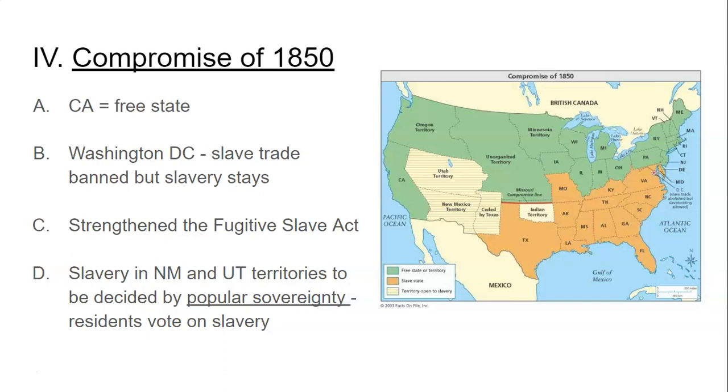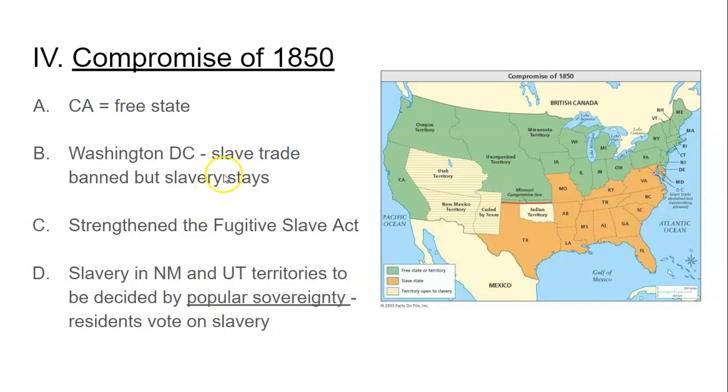Number two, Washington, D.C.: slavery can stay, but slave auctions, or the slave trade in the streets, has to stop. And that's largely because a lot of people knew that as the country's capital, you're going to have a lot of visitors from foreign countries, and a lot of these other countries have abolished slavery. And if in our country's capital you have these foreign ambassadors looking at slave auctions, it makes America look really bad. But the South is not ready to give up slavery. So the compromise here is that in DC, the country's capital, the slave trade has to stop out in the open, but slavery can be practiced within people's houses or plantations.